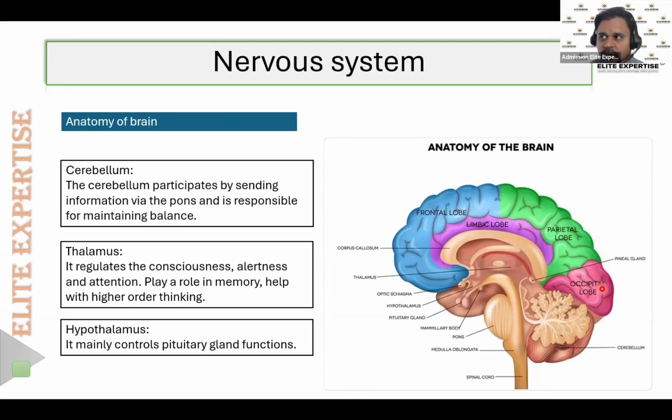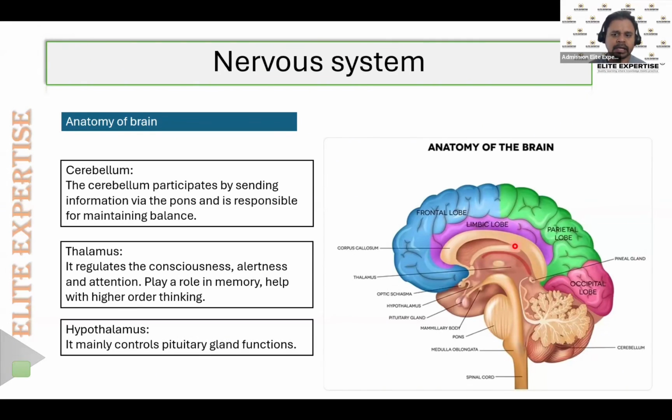But here we need to know what the main functions of the brain are. The cerebral hemispheres are the main part where our thinking capability, our reasoning and learning skills, everything will be controlled. Each and every task will be controlled by the cerebral hemispheres. But is it only by the cerebral hemispheres? No, even the other parts of the brain coordinate with the cerebral hemispheres in order to control all our functions.